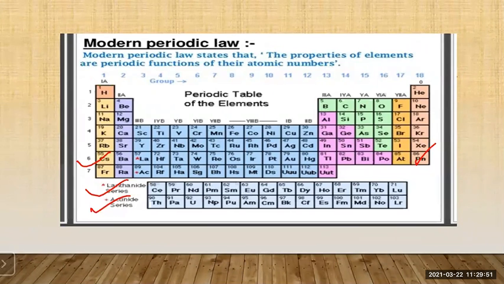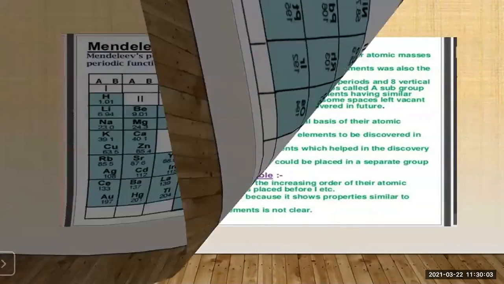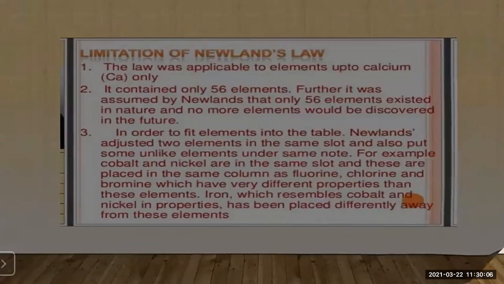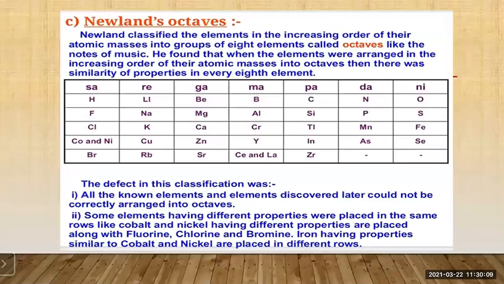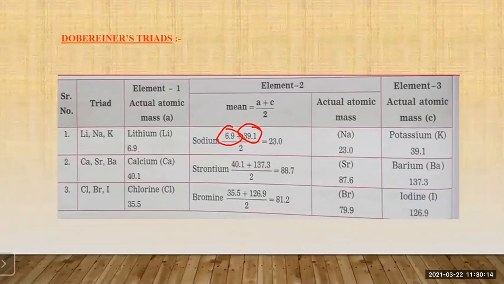We are going to study the trends in the periodic table in the next lecture. So for today, you are going to study Döbereiner's triad, how he arranged the elements in groups of 3. From the exam point of view also, that is very important. This type of question can be asked in the exam regarding Döbereiner's triad. He arranged the elements in groups of 3, where the atomic mass of the middle element is the average of the atomic masses of the other 2 elements.